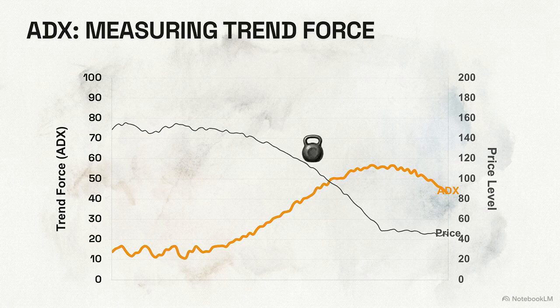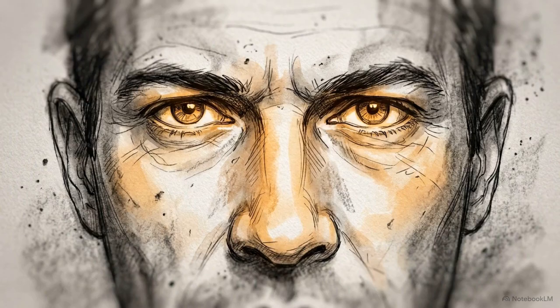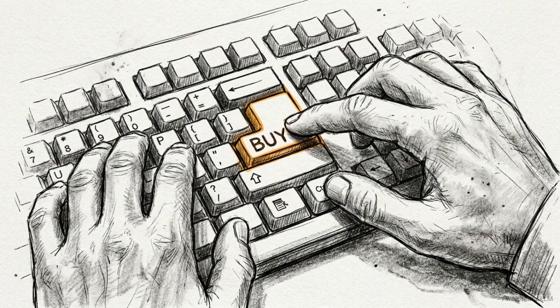Readings above 40 show a very strong trend, but crossing the 50 level is rare. Markets reaching this height are often overextended and are likely reaching exhaustion. Monitoring where the indicator sits on this scale provides an objective basis for deciding when to risk capital and when to wait on the sidelines.